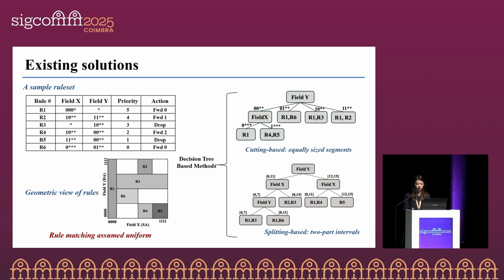But in real networks, what truly matters is how many packets the classifier can process per second. This depends not only on the efficiency of the lookup structure, but also on how it interacts with the traffic distribution. However, current methods implicitly assume that each rule has an equal chance of being matched. In real networks, this assumption does not hold since the traffic distribution is highly skewed.